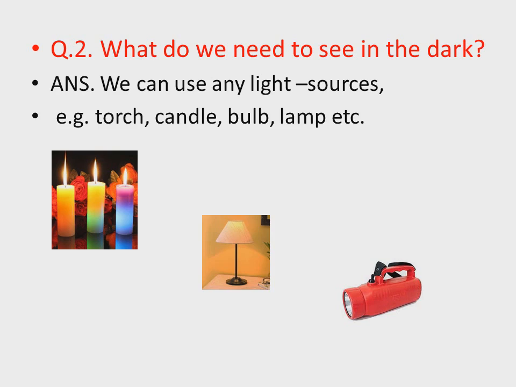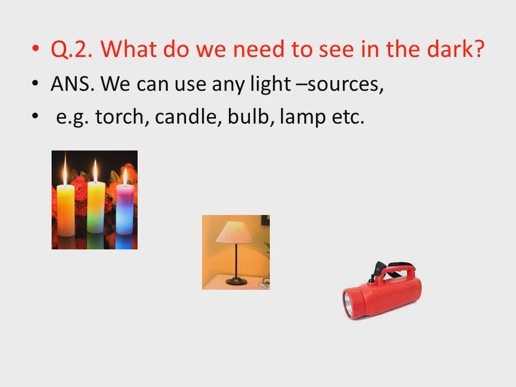Now we have another question. What do we need to see in the dark? If we want to see in the dark, what do we need? So what is the answer? We can use any light sources like torch, candle, bulb, lamp, etc. In the dark means there will be no sunlight, so in the absence of sunlight there will be dark, so we can use torch, candle, bulb, lamp or any other man-made light sources.